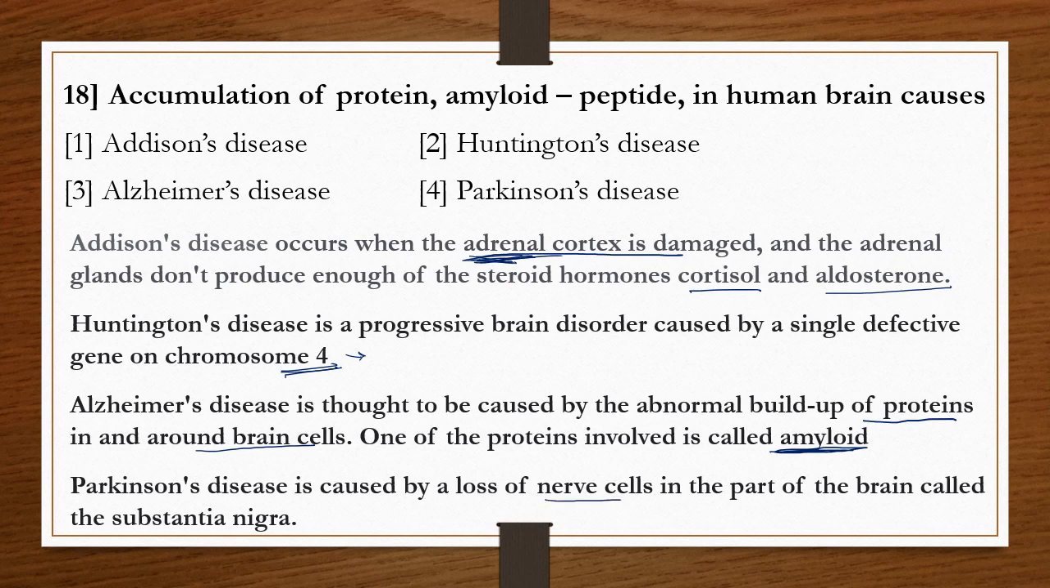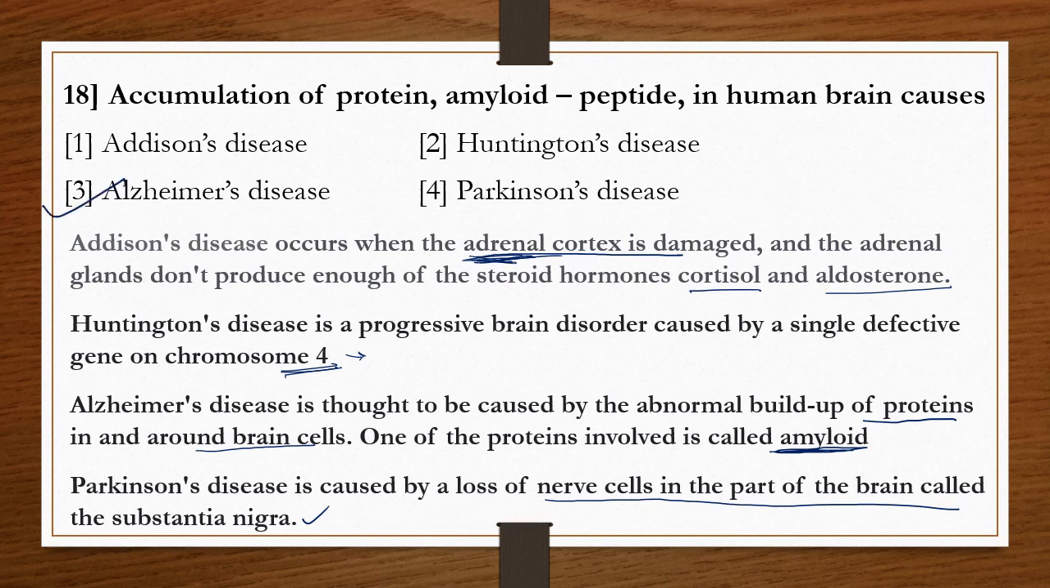Next, the fourth option. Parkinson's disease is caused by loss of nerve cells in the part of the brain called the substantia nigra. So among these four options, three are related to the nervous system: Huntington's disease, Alzheimer's disease, and Parkinson's disease. One is due to damage of the adrenal gland, an endocrine gland. So the question is accumulation of amyloid protein in the human brain, that is Alzheimer's disease.